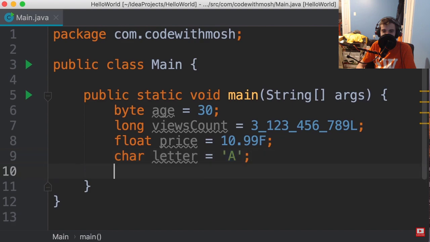And finally, let's see an example of a boolean. So we define a boolean variable called is eligible.